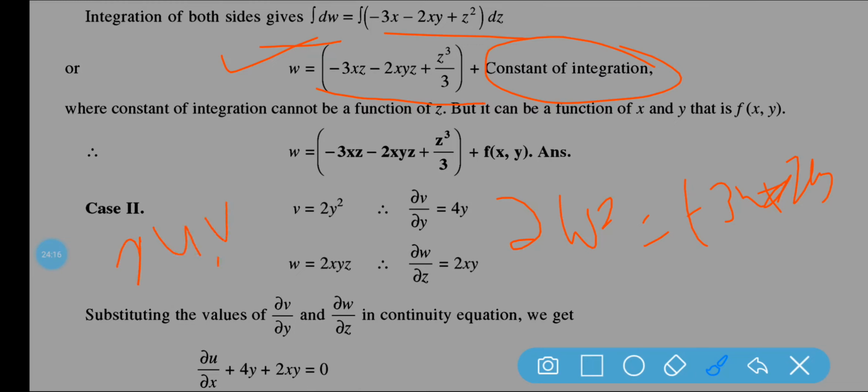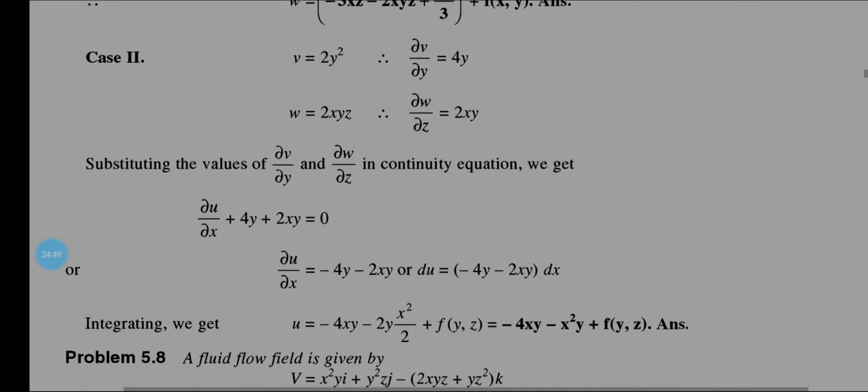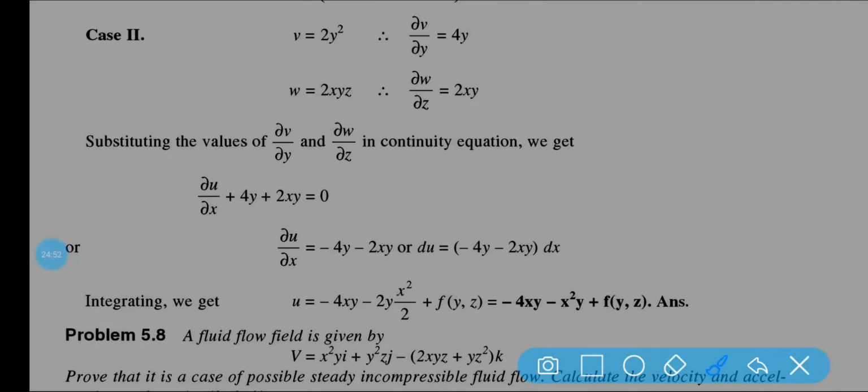So uv is given, and to make it satisfy the continuity equation, the value of w should be this, otherwise that flow will not follow the continuity equation. So the third velocity component should be minus 3xz minus 2xyz plus z cube by 3 plus a function of xy. Okay, this is the answer.